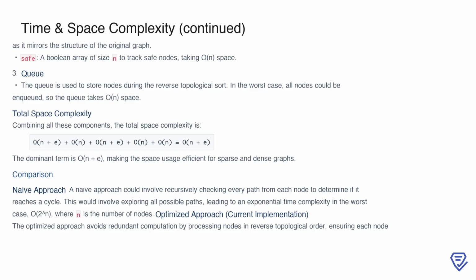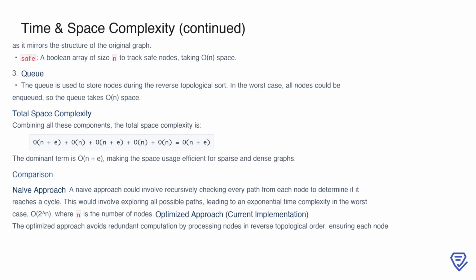Combining all these memory components, we have O(n + e) for the graph and incoming_edges, O(n) for the out degree array, O(n) for the safe array, and another O(n) for the queue. Adding these together, the total space complexity is O(n + e). This is efficient for both sparse graphs, where the number of edges is much smaller than the number of nodes, and dense graphs, where the number of edges approaches n squared.